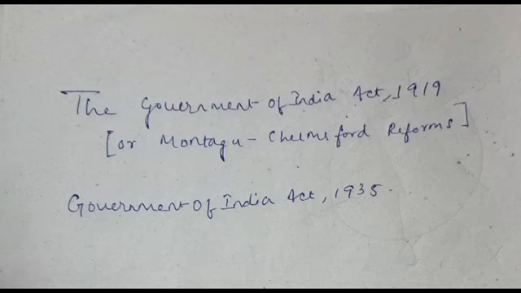Also, home charges were to be paid from the British Exchequer. So we know that during this period of colonial rule, there was a wealth drain going on. The money was going from India to Great Britain, and one of the ways by which the drain was occurring was home charges. What do you know about the home charges? I can tell you one thing: by this act of 1919, the home charges were dispensed with from the Indian funds.